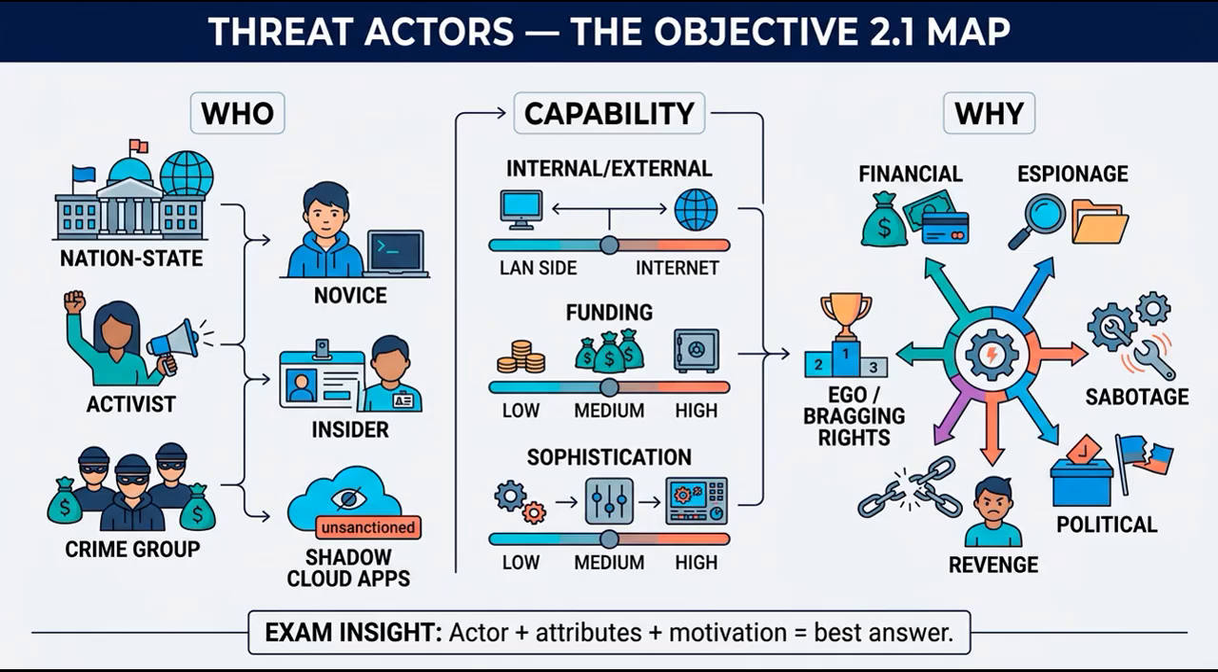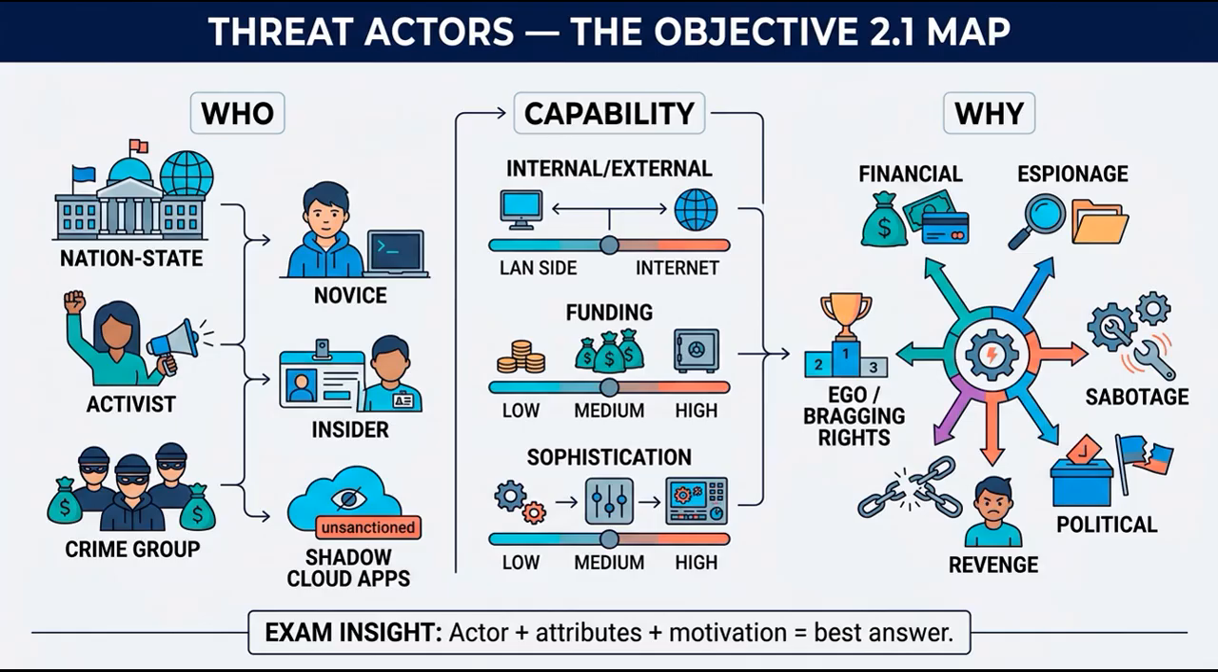First ask, who is acting? The 6 categories are nation-state, unskilled attacker, hacktivist, insider threat, organized crime, and shadow IT. Next, assess 3 attributes. Is the actor internal or external? How much funding and infrastructure are available? What is the actor's level of sophistication and capability?